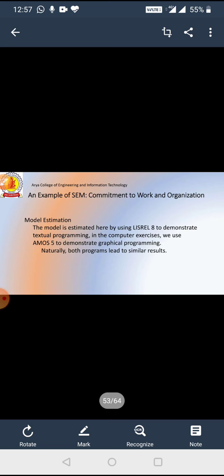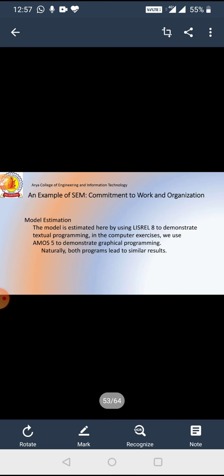With a large sample, significance of data is not important. The actual size and visual appearance of the distribution is less than 10. This is commitment of work and examples. Then commitment of work and organization is model estimation.